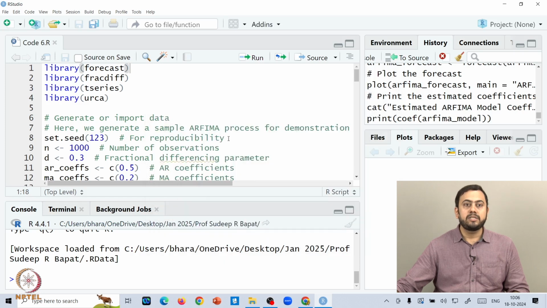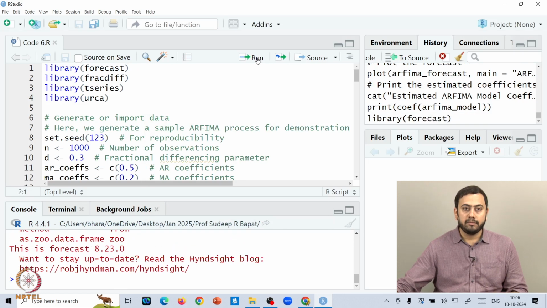Once you install, don't forget to bring the packages inside the R environment using the library command. We'll do exactly that now. So, library(forecast), then library(fracdiff). Just notice that since this is the console, once you run library on any package name, R runs a very simple command so as to bring the package inside the R environment.